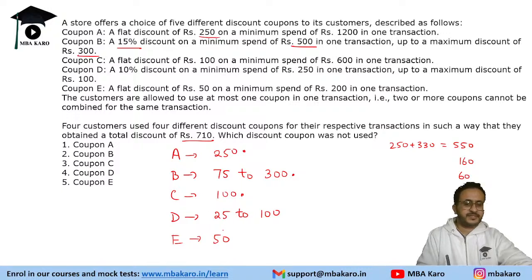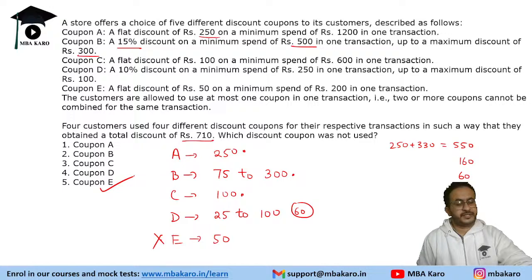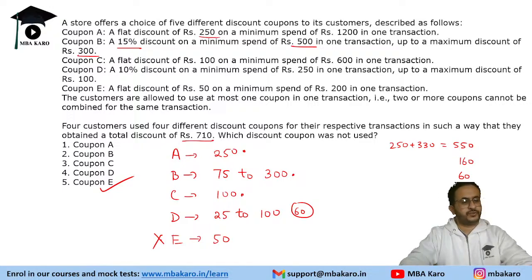Now how can 60 be made? One of these is not used, right? If you use E, you can make only 50, so you have to take a discount of 60 on this and you will not use coupon E. So the answer is the person did not use coupon E, and with the rest 4 coupons, the person got a total discount of 710 rupees.